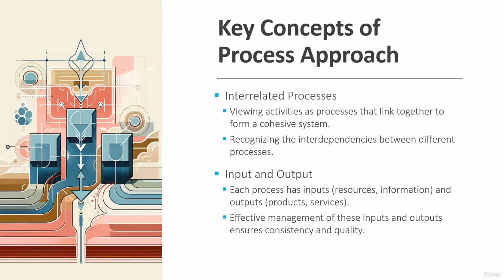Each process has some inputs, and these inputs are the resources or the information they need, and they have some output. Output could be in terms of the product this company is making or the service this company is providing. So for any process, there will be some input and then there will be some output. Also there will be some suppliers of the input and some consumers or users of the output. You need to understand those when you are developing the quality management system.